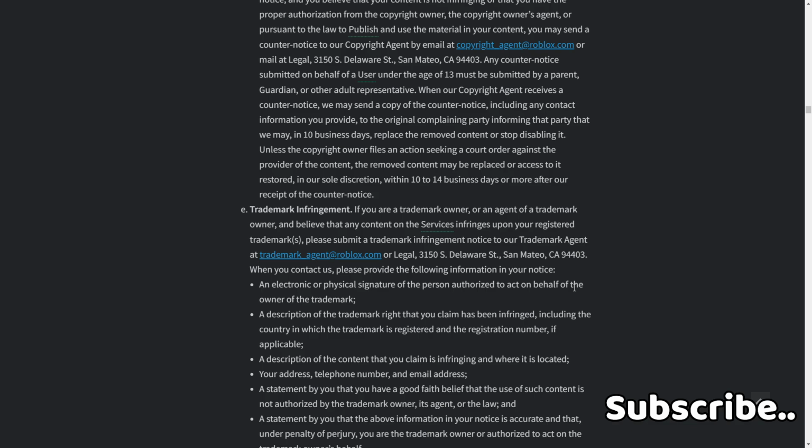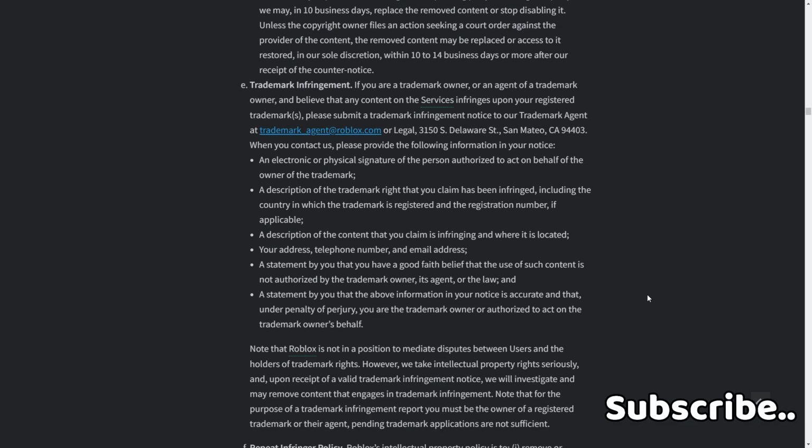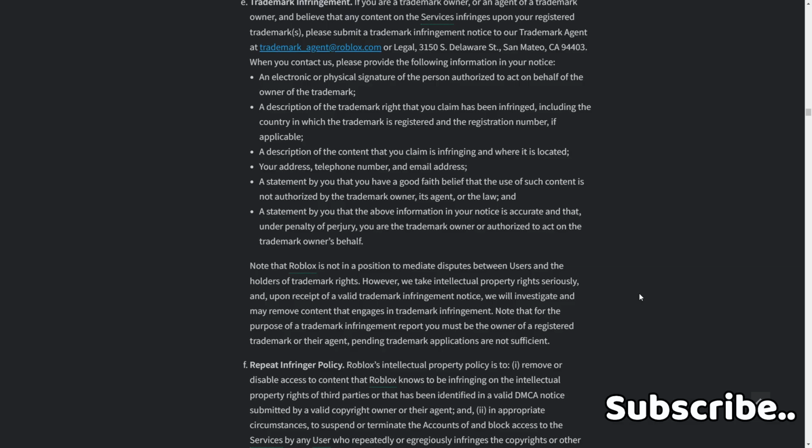When you contact us, please provide the following information: an electronic or physical signature of the person authorized to act on behalf of the owner of the trademark; a description of the trademark rights you claim is infringed, including the country where the trademark is registered and the registered number, if applicable; a description of the content you claim is infringing and where it's located; your address, telephone number, and email address; a statement that you have a good faith belief that the use of the content is not authorized by the trademark owner, its agent, or by law; and a statement by you that the above information in your notice is accurate and that, under penalty of perjury, you are a trademark owner or authorized to act on the trademark owner's behalf.